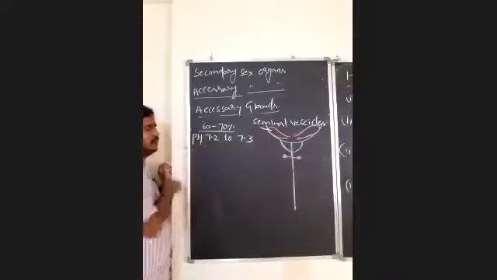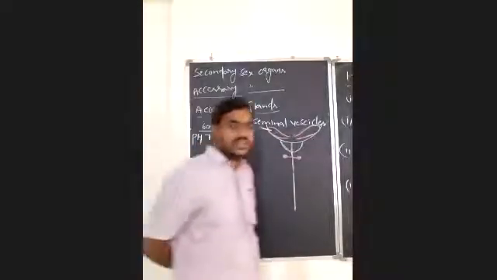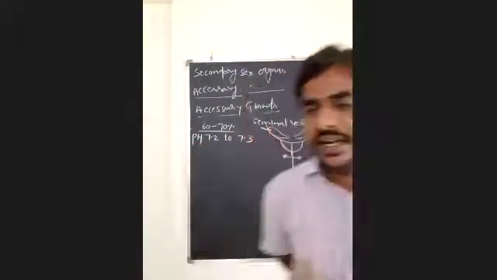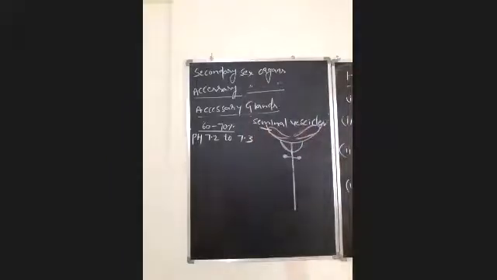So, the seminal vesicle secretes the majority of the seminal plasma, 60 to 70%, and it is slightly alkaline in nature. The pH is 7.2 to 7.3. And what are the various components present in these secretions of seminal vesicles? That is also very important.